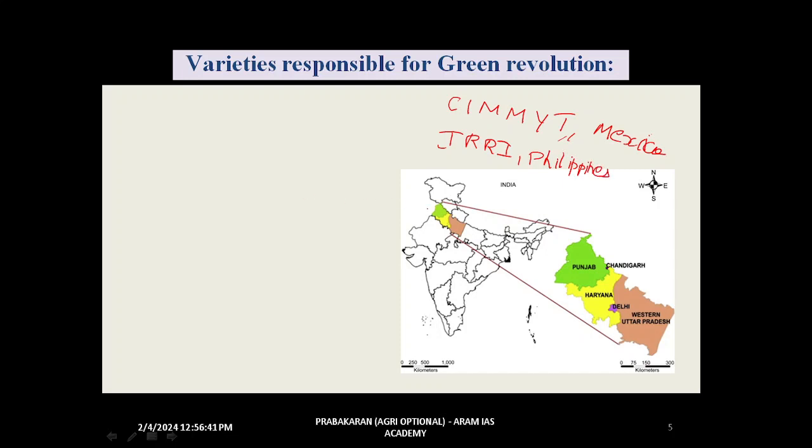What are the areas where the Green Revolution was introduced? It was introduced in the Western UP region, the Delhi and adjoining Haryana region, and the Punjab area. These are the regions where the Green Revolution was initially introduced. Apart from that, parts of Andhra Pradesh were also under the Green Revolution.